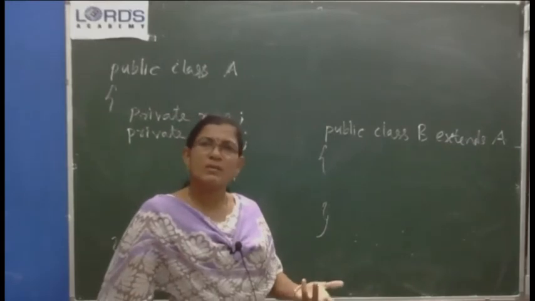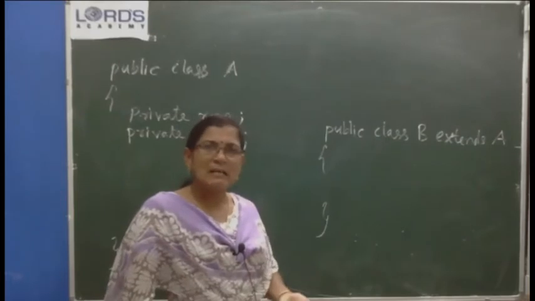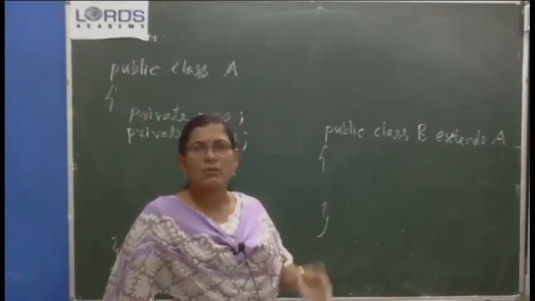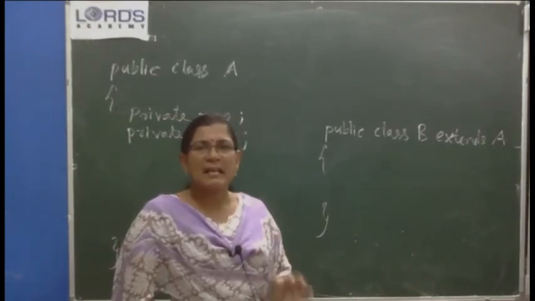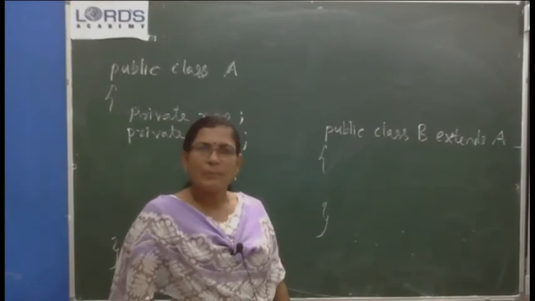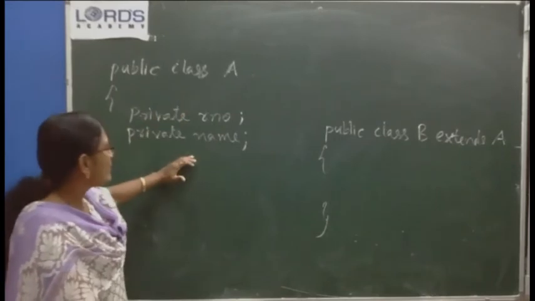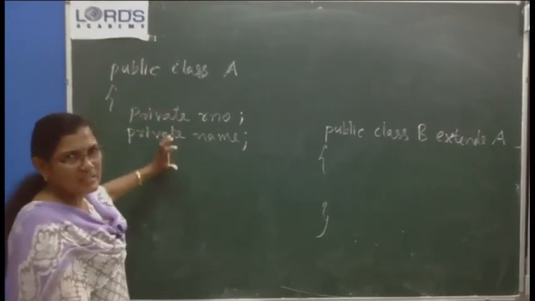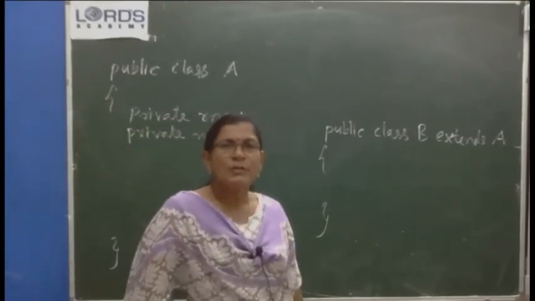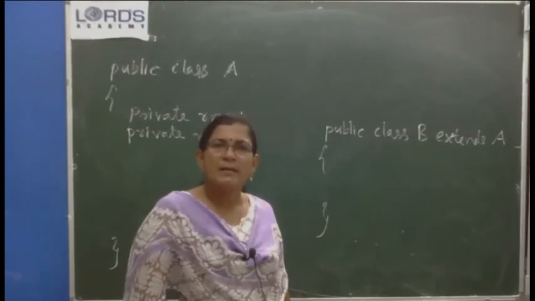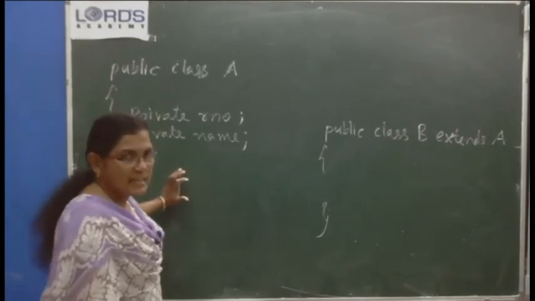Then there won't be any usage of defining a private class. What is the usage? When you create a class, others should be able to make use of that class, isn't it? So you cannot define a class as private, but its characteristics and methods can be defined as private. Instance variables, the variables which are the characteristics of the class, or the variables which are declared at the beginning of the class, are known as instance variables, and the methods also can be made private to limit the accessibility by other classes. Okay. So what is the accessibility of these private data members?